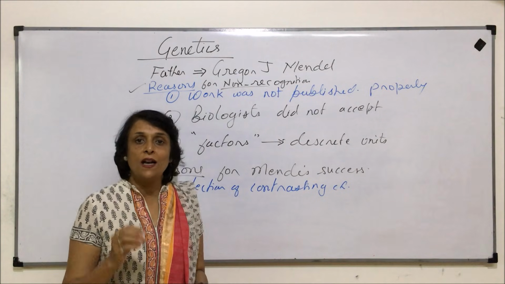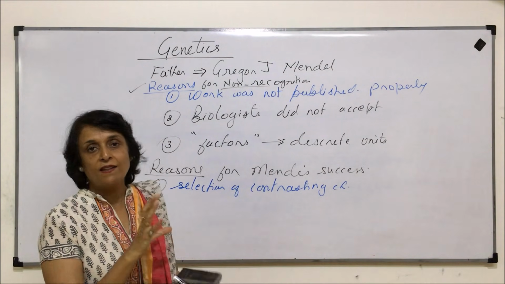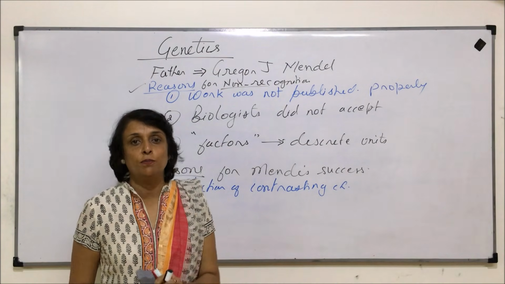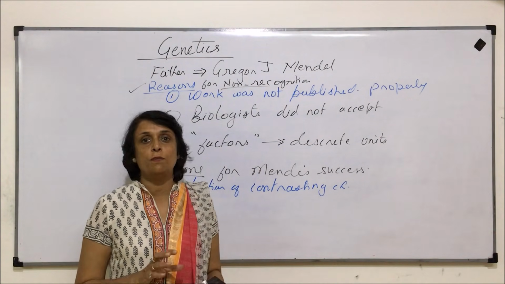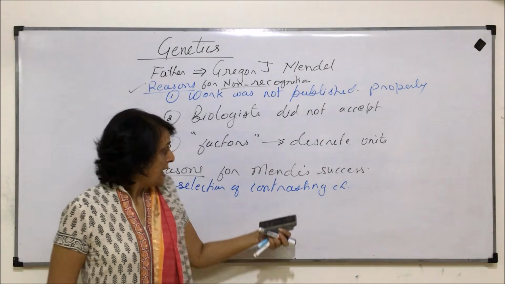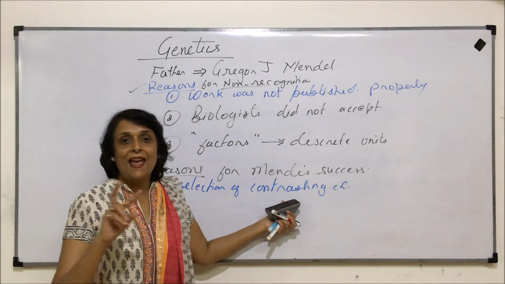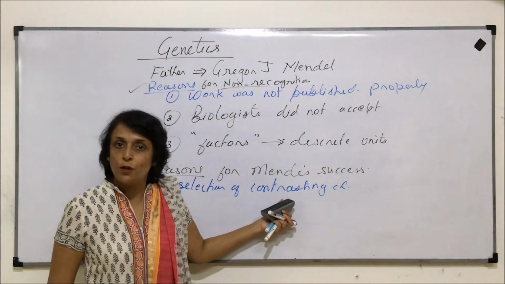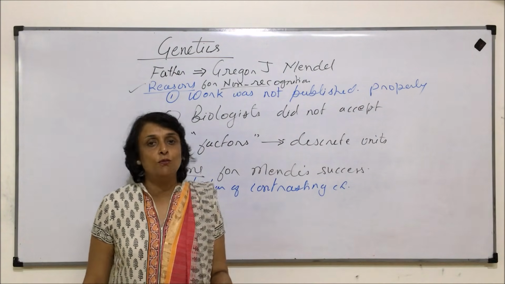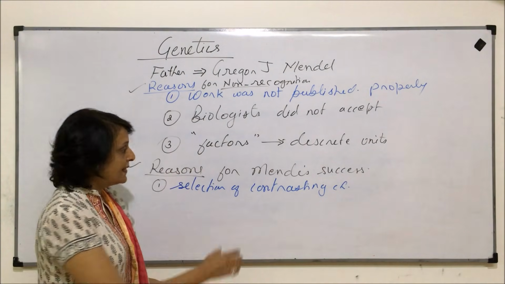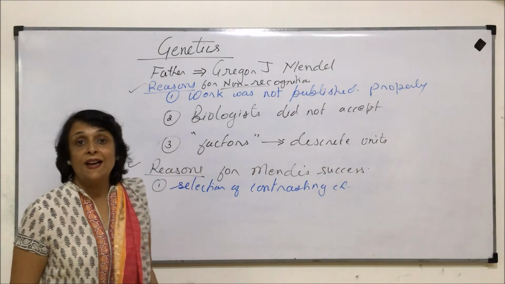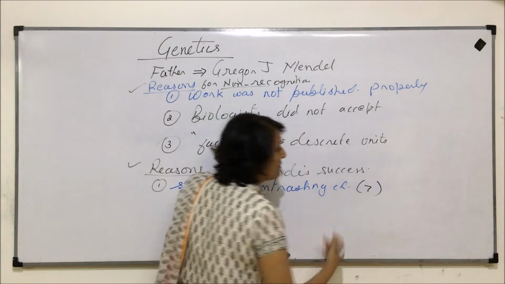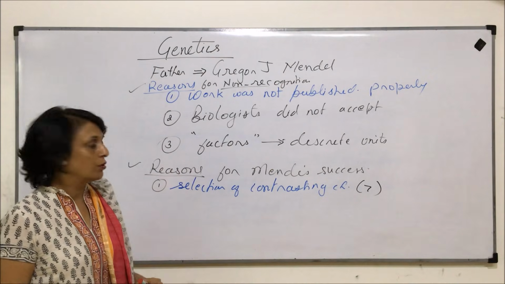Or color for that matter. Suppose we are talking of flower color, and one is dark purple and the other is light purple. Here again individual perception is going to matter. But if the flower is purple and white, there can be no ambiguity or confusion. Purple is purple for everybody and white is going to be white for everybody. So that was the significance of contrasting characters, and he selected 7 such contrasting characters. We'll talk about all those 7.